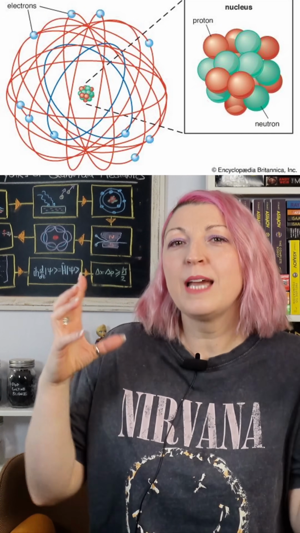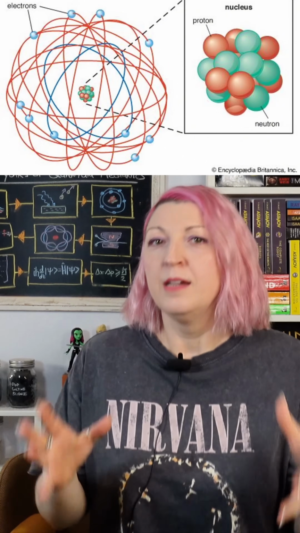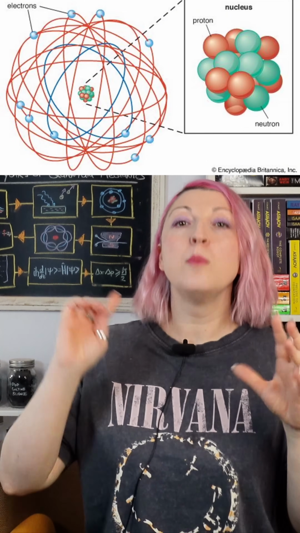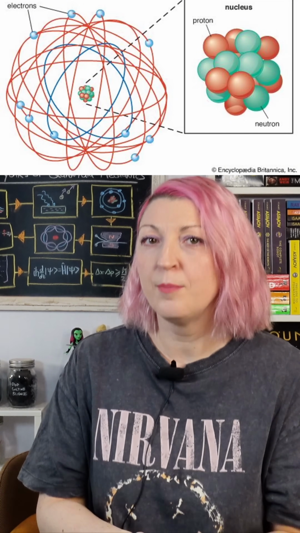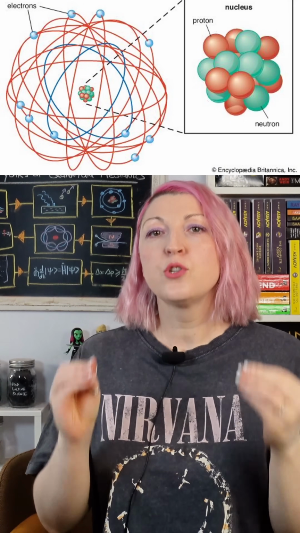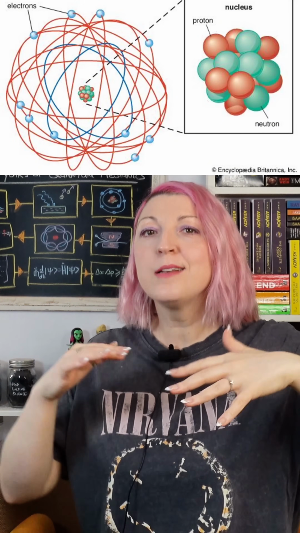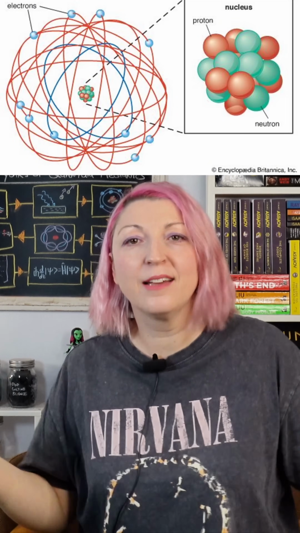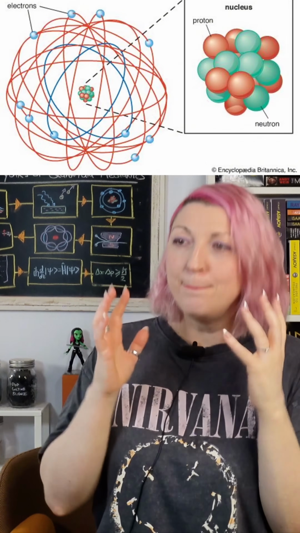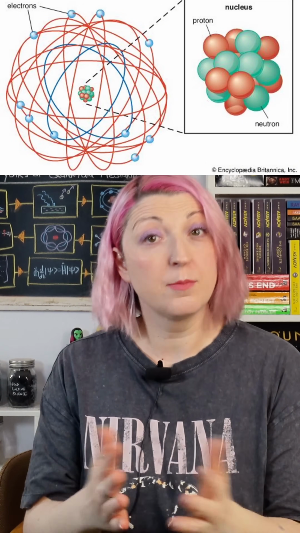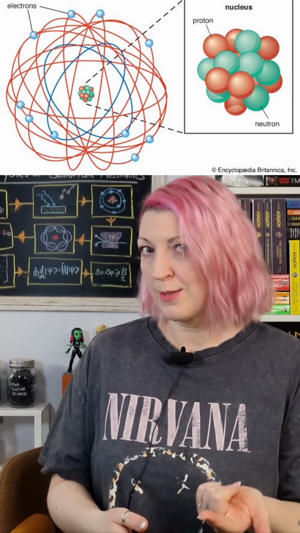But we looked at them like tiny solar systems, and there was a pretty massive problem with this. You see, any charged particle that moves in a circle should constantly radiate energy. An orbiting electron should lose energy and spiral into the nucleus in about 10 to the minus 10 seconds. Every atom in the universe should have collapsed billions of years ago. But atoms are stable, we know this. So either the model was wrong or the physics was wrong.